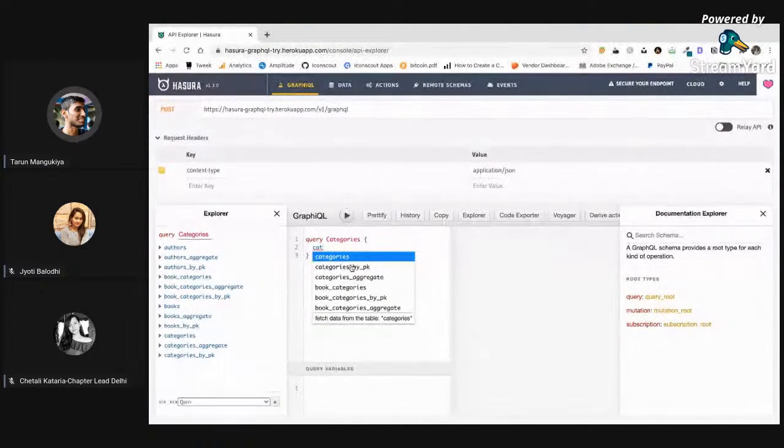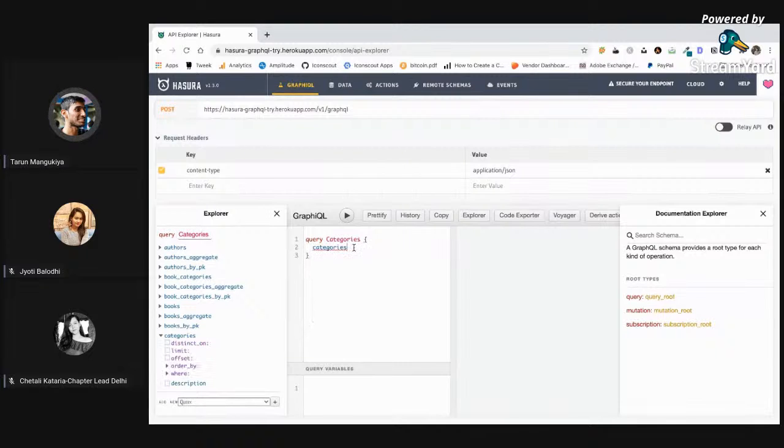So this is the best part of GraphQL, that we already know what resources are available, right? The tool already knows that there is a query called categories. I'm clicking that query. Inside that query, what do I have available? I think I have ID. Yeah, I do have an ID, and I need title, and let us also return a description, right?